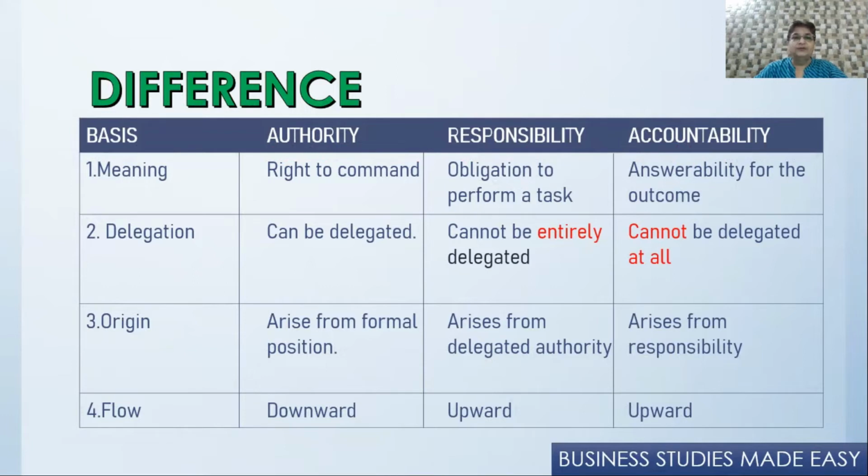Then comes the flow. Authority always flows downwards from the top to the bottom, and responsibility flows upwards from the bottom to the top. You are responsible to your superior, and accountability also flows upwards. So this is a comparative analysis of the difference between them.